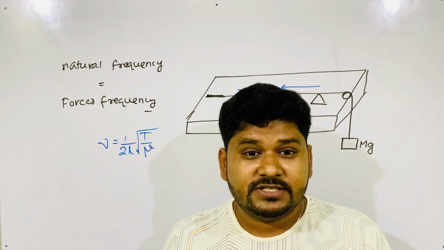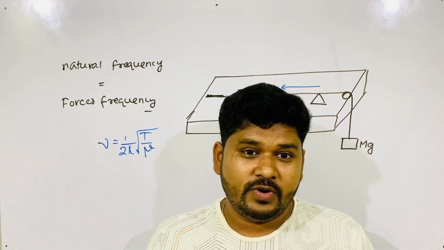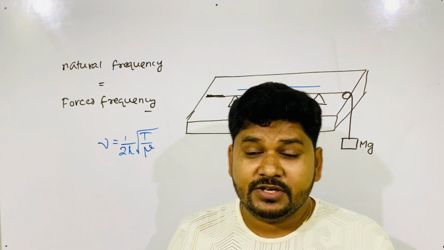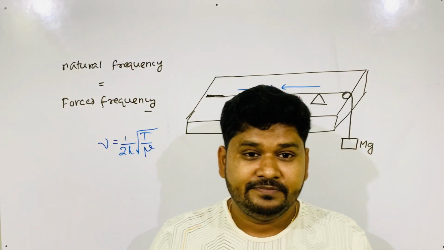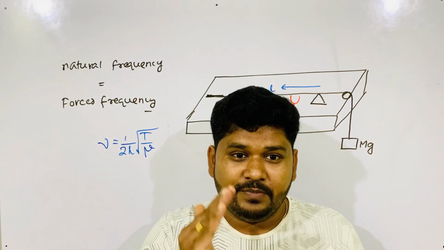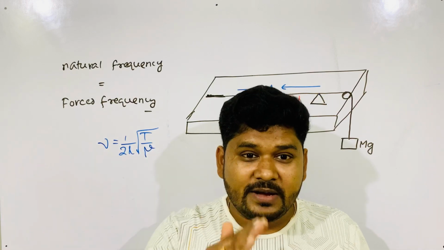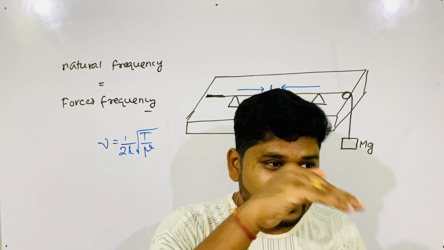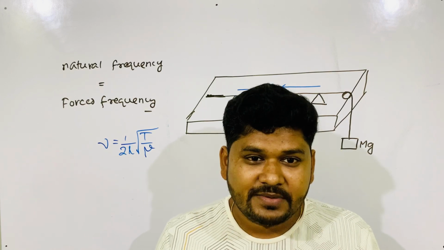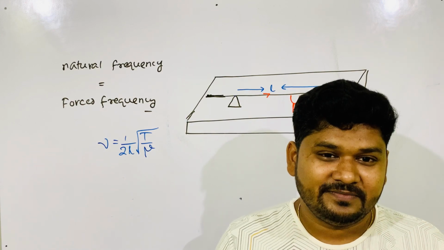If by chance those two frequencies match, if they do not match, it's okay. But we don't know whether they will match or not. If by chance the two frequencies match, the bridge starts oscillating with more amplitude. With more amplitude, what will happen to the bridge? Collapse. The bridge collapses. So this is resonance.